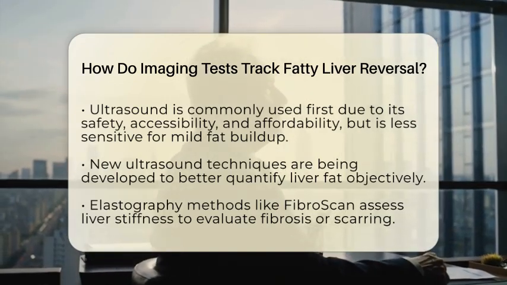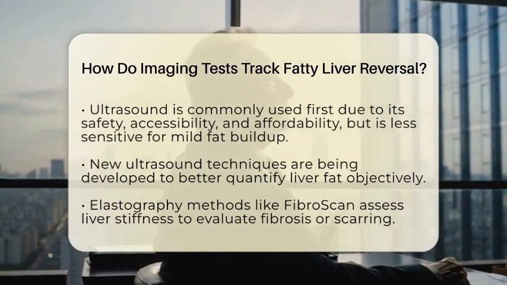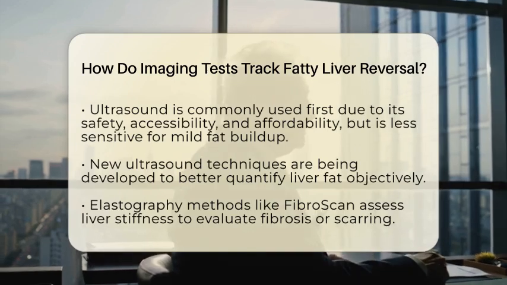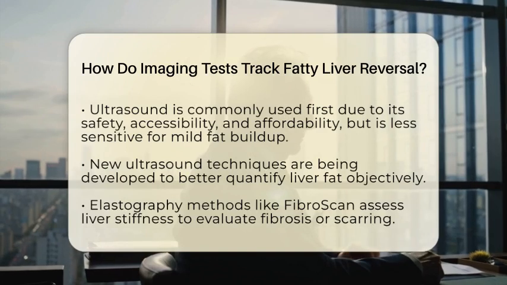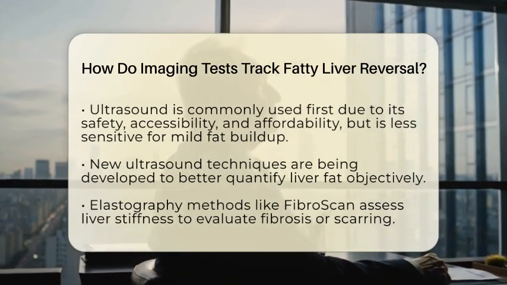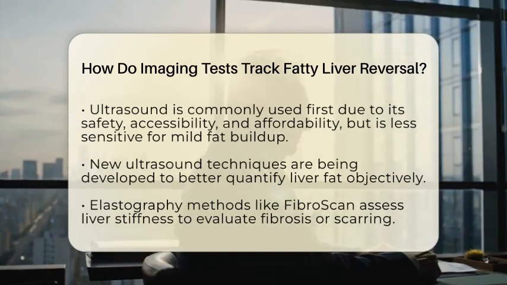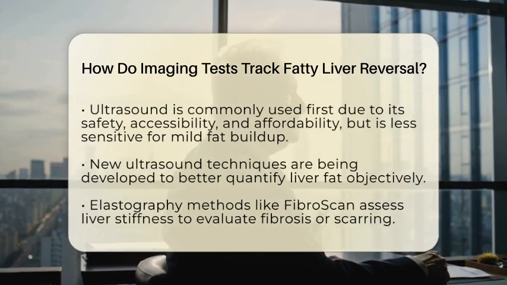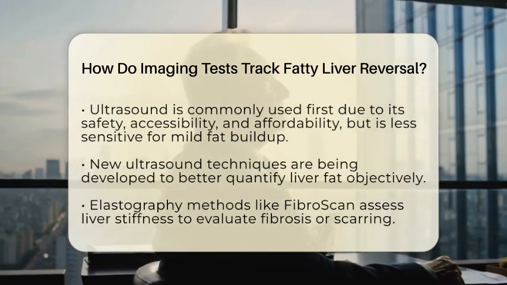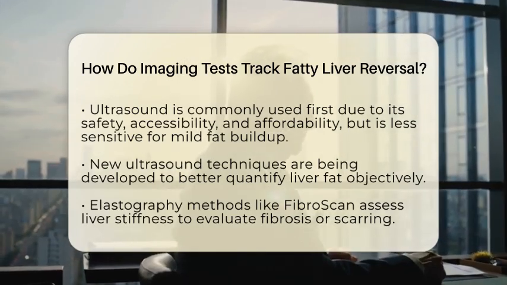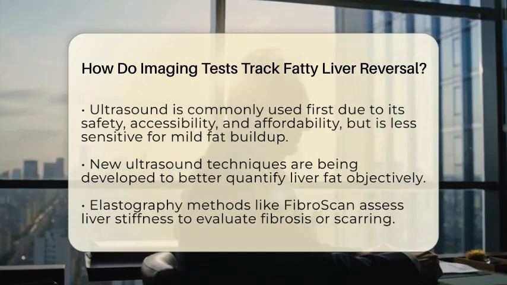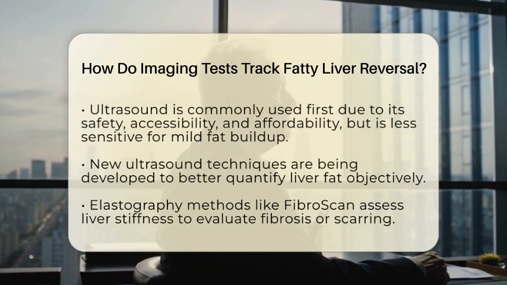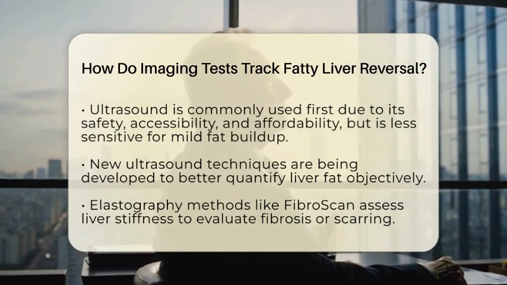Ultrasound is often the first test used because it is safe, accessible, and affordable. It detects fatty liver by noticing changes in how the liver appears on the scan, especially increased echogenicity or brightness. However, traditional ultrasound is less sensitive for mild fat accumulation and cannot give exact measurements. Newer ultrasound techniques are being developed to quantify liver fat more objectively, which could improve how we track progress.